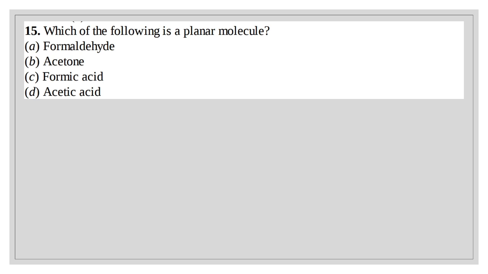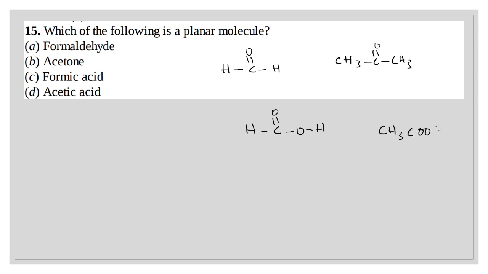Question number 15. Which of the following is a planar molecule? Let's draw all of these. Formaldehyde, that is H, C double bonded O, H. Acetone, CH3, C double bonded O, CH3. Formic acid, H, C double bonded O, OH. And acetic acid, CH3, C double bonded O, OH.